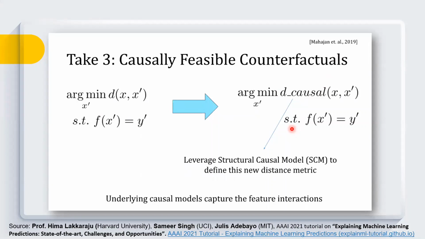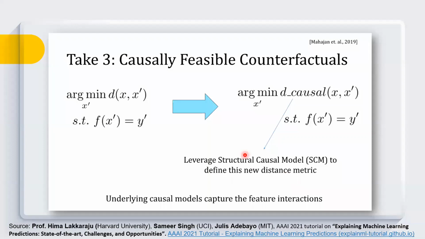Here they suggest using a causal graph. They store a graph which carries the interactions among attributes, and they maintain it as a structural causal model to define a new distance metric.